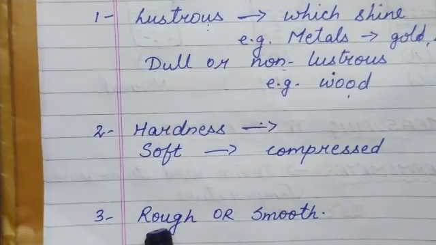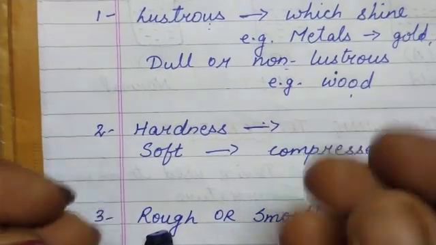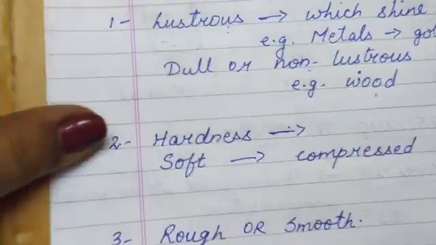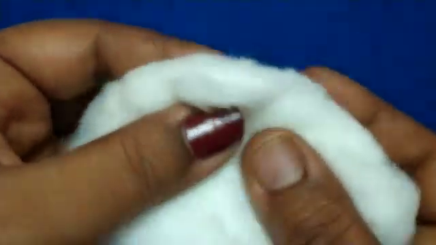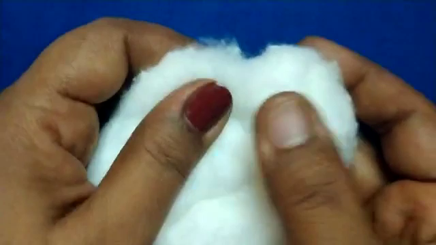Then the next one we come to is hardness and softness. Soft means which can be compressed. Compressed means which easily gets pressed down. For example, you have got cotton. Just look at this cotton. You can easily compress it and it is so soft. You feel like keeping on touching it, isn't it? It is very soft.